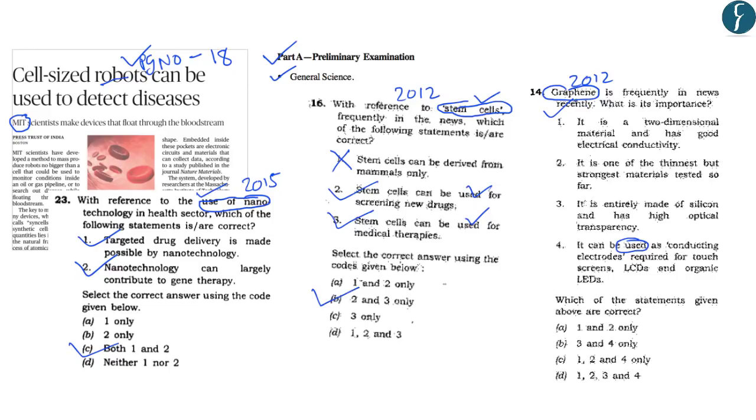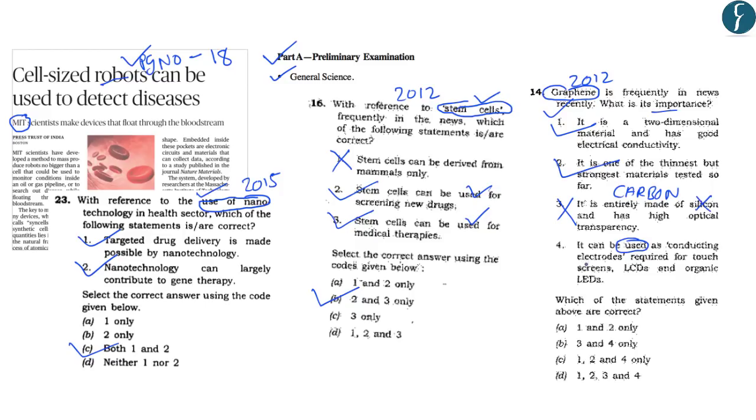Now the question that was asked in 2012 read, graphene is frequently in news recently. What is its importance? So again, the question which is related to graphene is related to its importance and its usage. So the first is that it is a two-dimensional material and has good electrical conductivity. Now this statement is correct. The second is that it is one of the thinnest but strongest tested materials so far. Now this statement is also correct. However, the third statement reads, it is entirely made of silicon and has high optical transparency. Now this statement is incorrect because graphene is another form of carbon and is not entirely made of silicon.